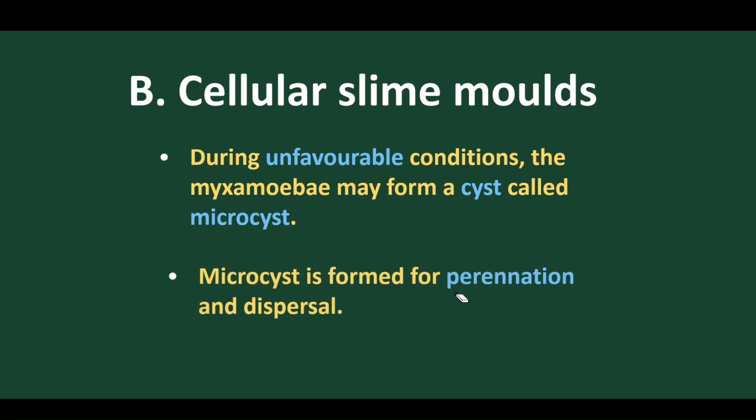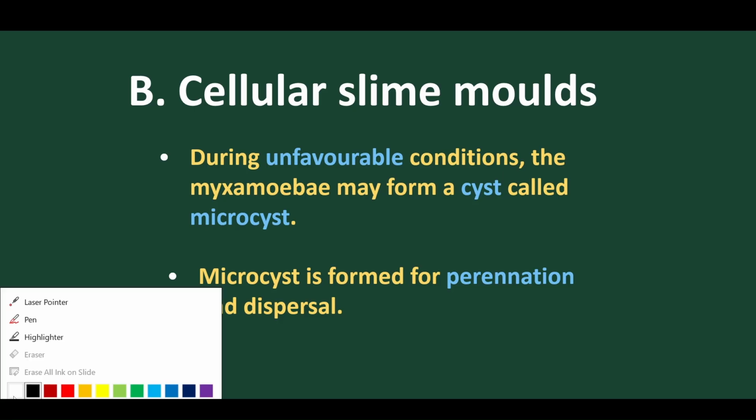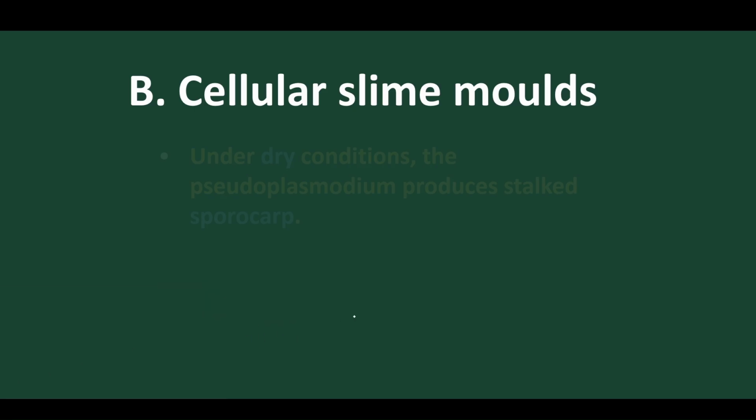Now let's discuss why microcysts are formed. Microcysts are formed for perennation, meaning they withstand adverse conditions, and for dispersal. Let's move on. We have discussed that this particular multicellular nature of slime molds is the advanced nature.